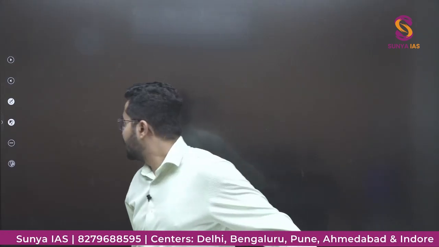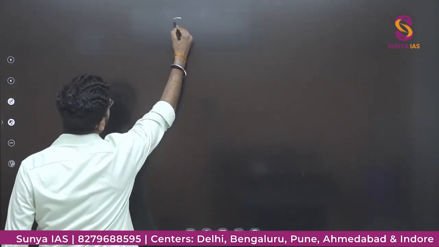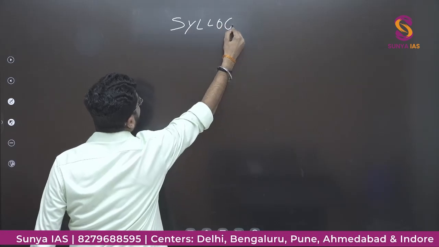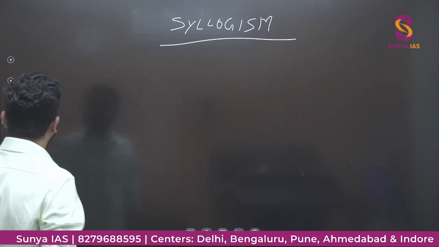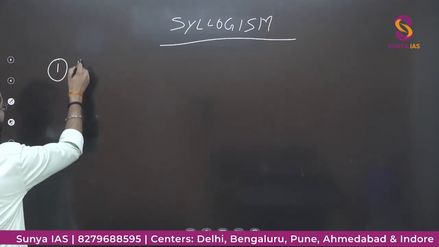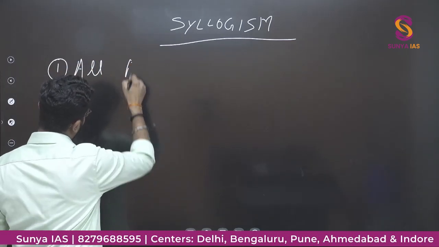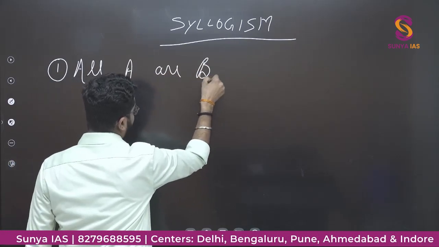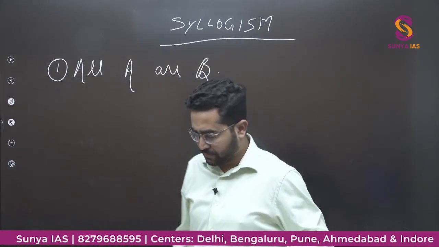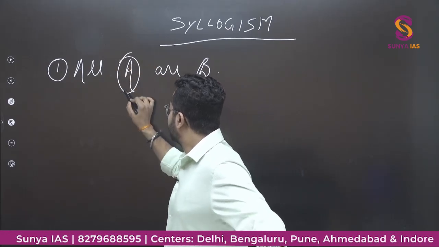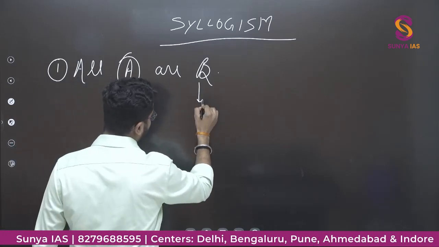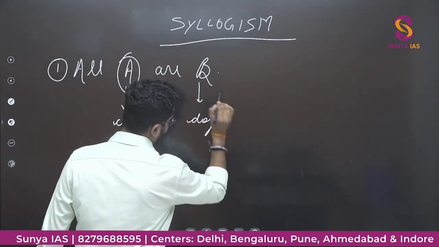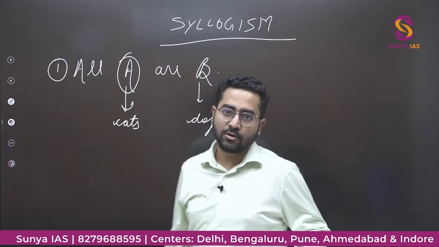So in syllogism, generally what kind of questions do they ask? Here they generally give you, let's say, all A are B. This A can be anything. Let's say this is cats, and this is dogs. All cats are dogs. All A are B.